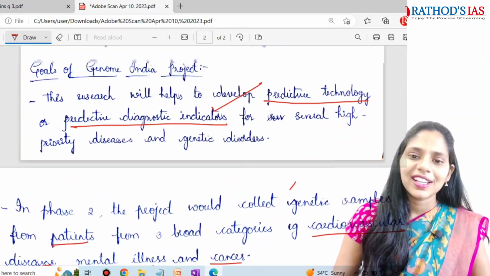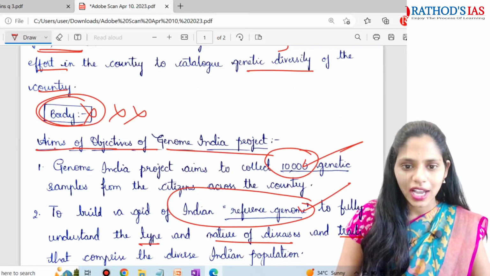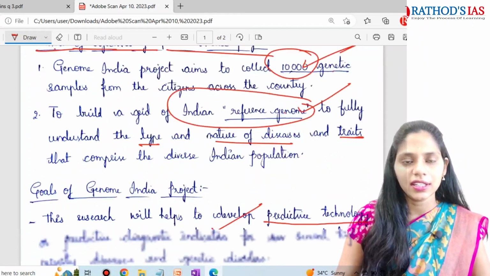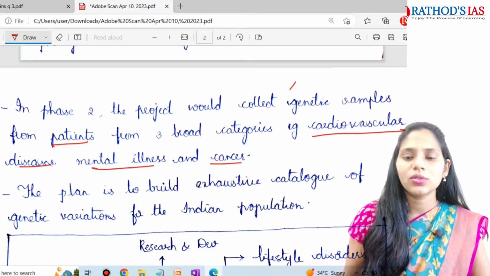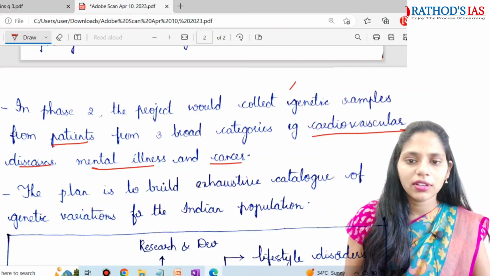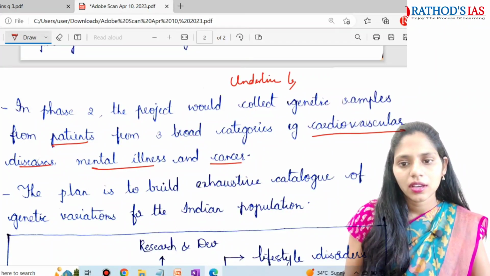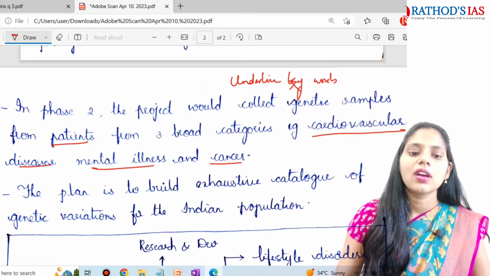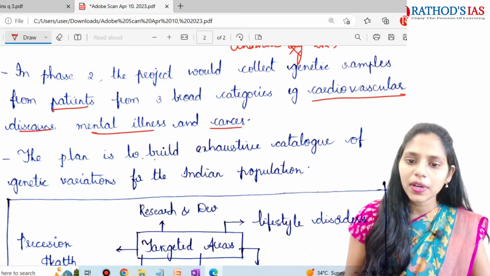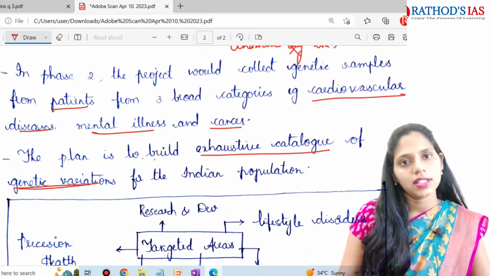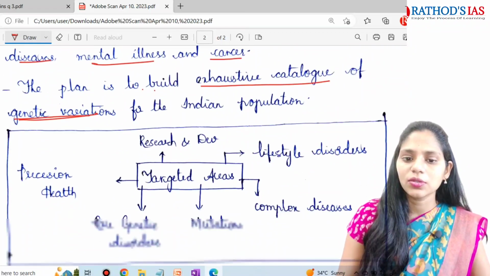So here, if you observe this answer paper, in some areas underlining is done. In goals, there is no underlining. So here we can underline keywords. And the next one is to plan to build an exhaustive catalog of genetic variation. So this genetic variation is to be underlined, in the aims and objectives as well as the goals.